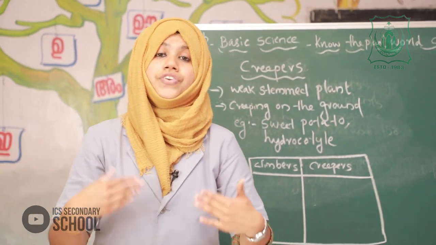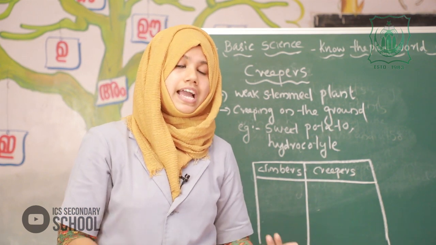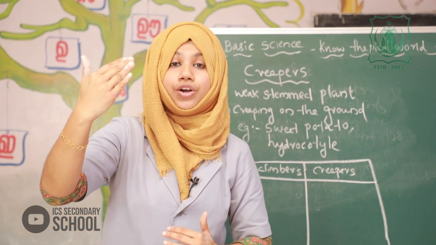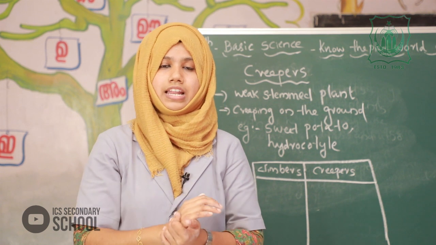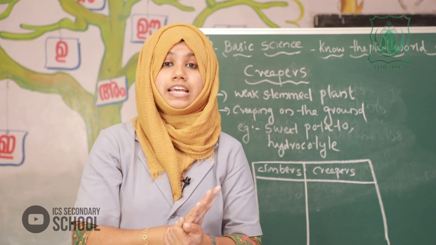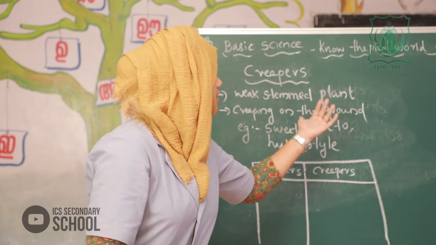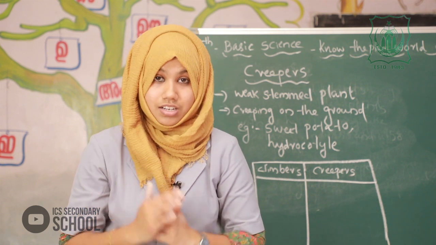So, today we learned about the saprophytes, the climbers and creepers. Saprophyte means plants that grow by absorbing nutrients from dead and decaying organisms. Fungus is an example, and mushroom comes under the group of fungus. Next we studied about the climbers and creepers. I think you have understood the concept.